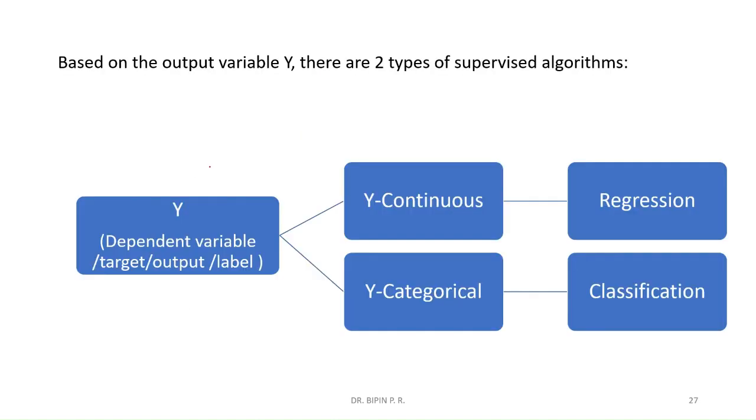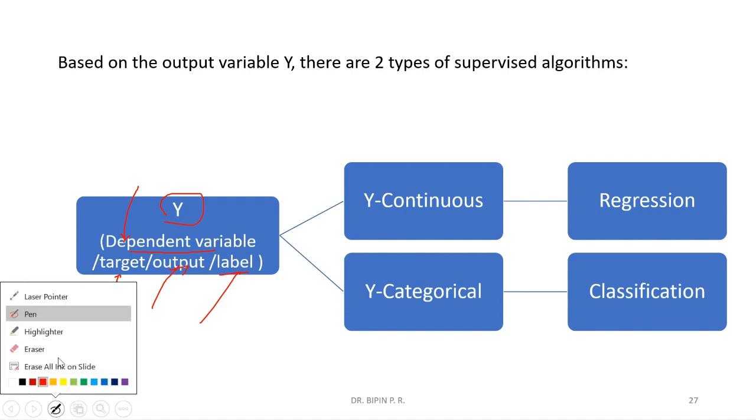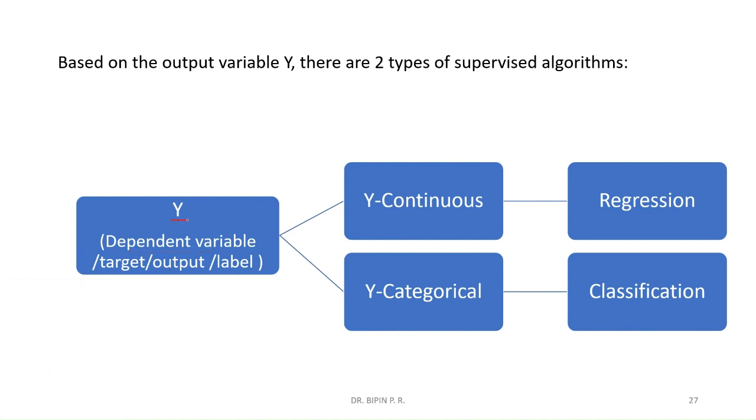Now, depending upon the nature of the output variable, which is also known as dependent variable, because output depends on input, or target variable or label, all are the same.